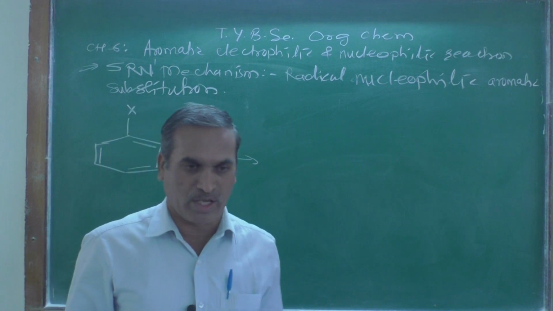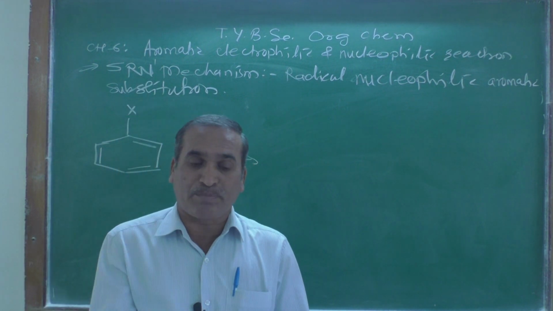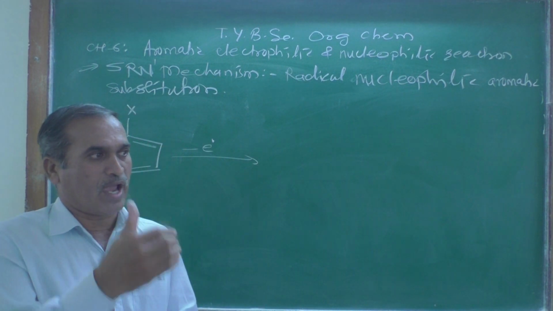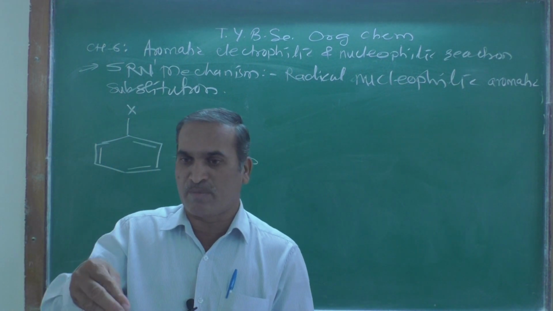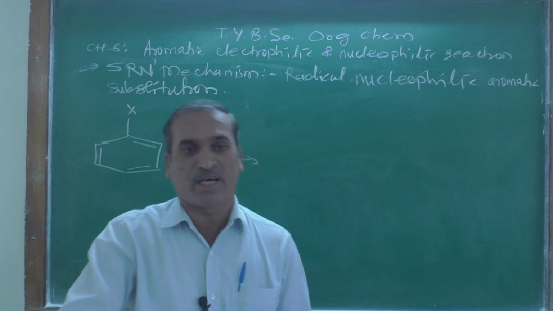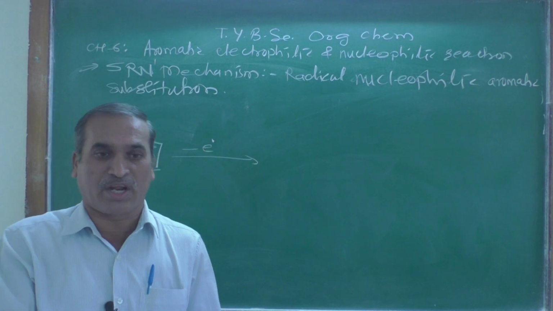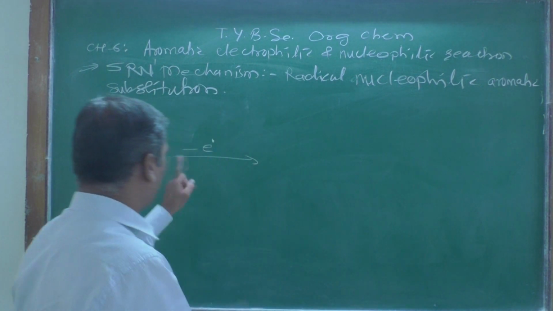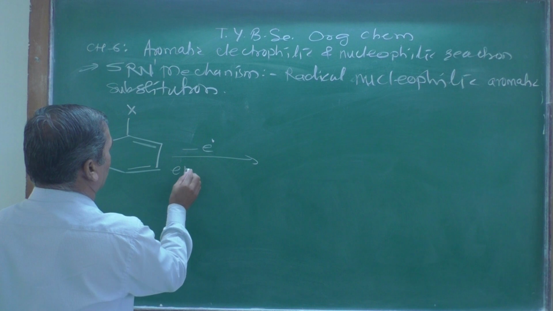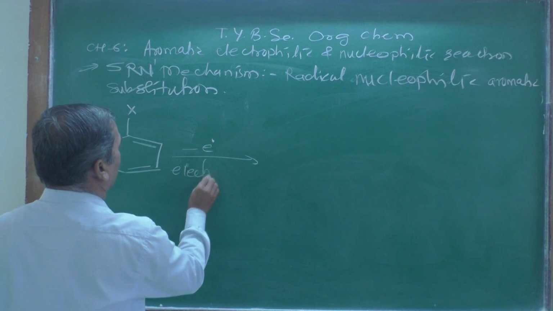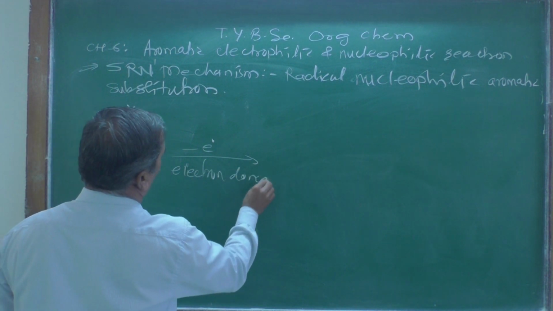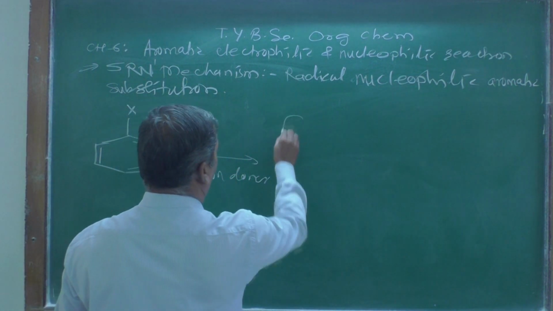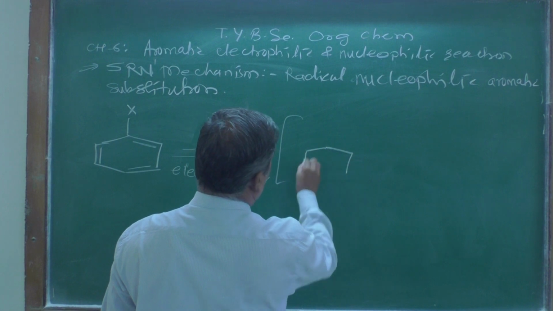radical, like sodium or some metal, they provide the electron to the species, to the substrate, and by using some radical initiator, they can generate the radical over there. And here the electron donor, we can call it here electron donor. And when it is donating an electron, let us see how the species are formed here.